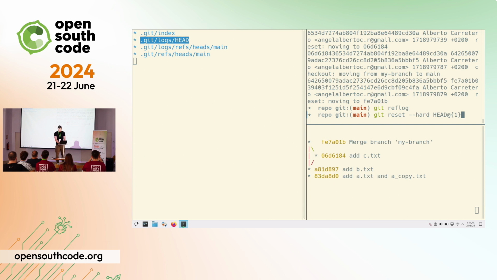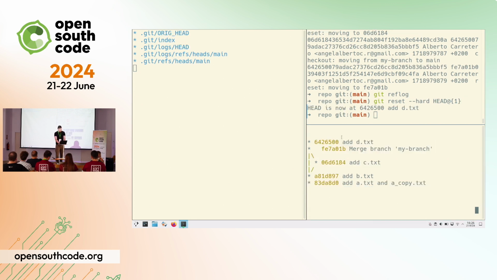It's nothing like that. So the only thing that this is doing, this is a shorthand for the reflog. This is just taking the second line in the log and going back to the previous commit. And it works because the commits don't delete information. As long as you commit things, nothing gets deleted because the moment you are going to change a commit, you have to create a new object because the hash changes. And that's the most important idea. Again, we can just go back to the previous one by saying git reset hard HEAD with the curly braces. And again, this is a shorthand for the hash. And now we can see that we restore the whole state that we had.